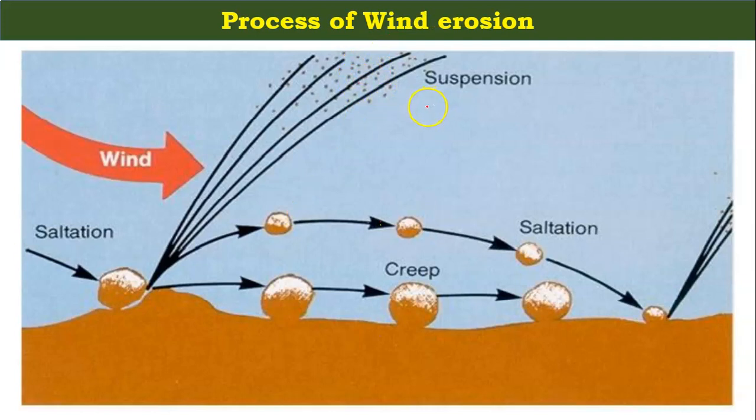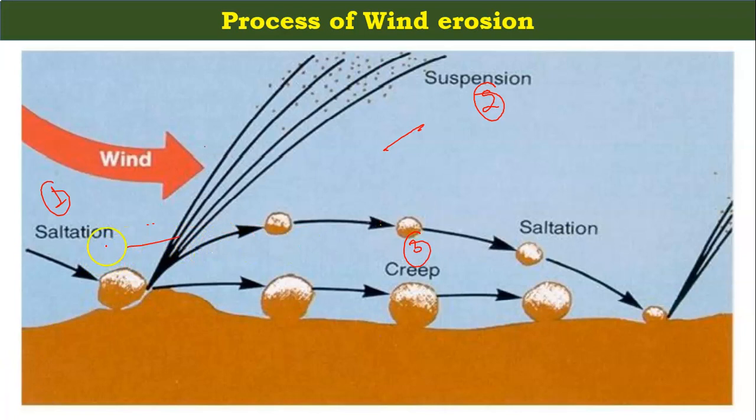If you want to understand the process of wind erosion, you can easily understand it from this figure. This is the first process, called saltation. This is the second process, called suspension, and this is the third process, called creep. What is the meaning of saltation?